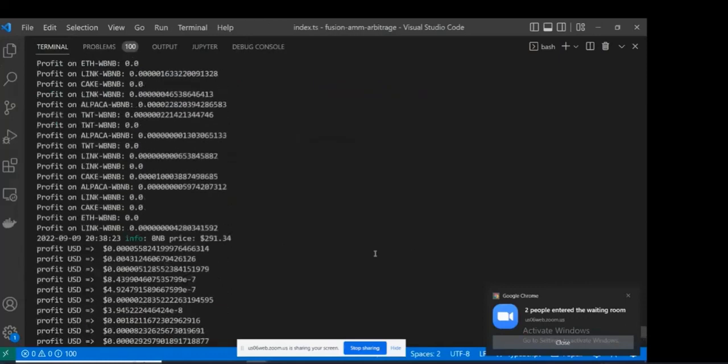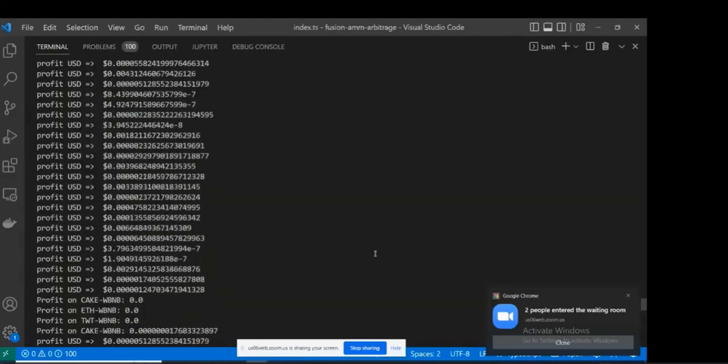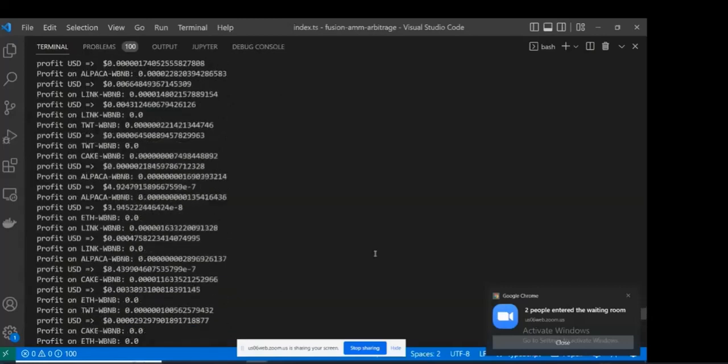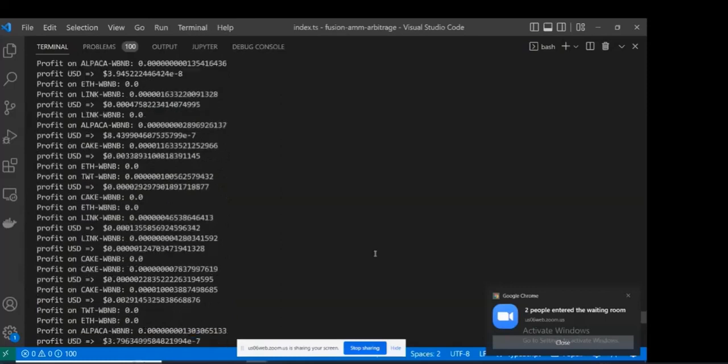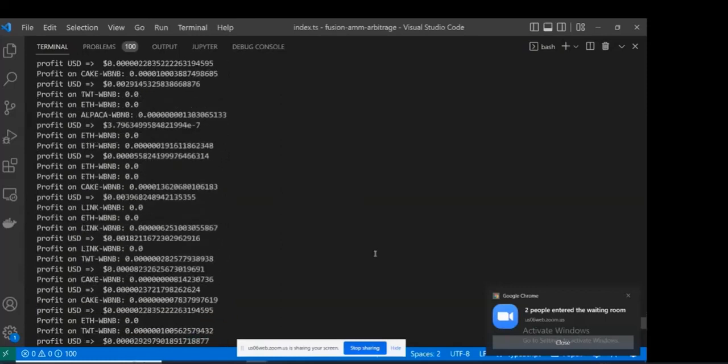So right now you're able to see the trades and the profit on different tokens, all under the BNB pair, and you can see the profit directly under it. The major thing for us here is explaining these values, these numbers, to everybody on the system.